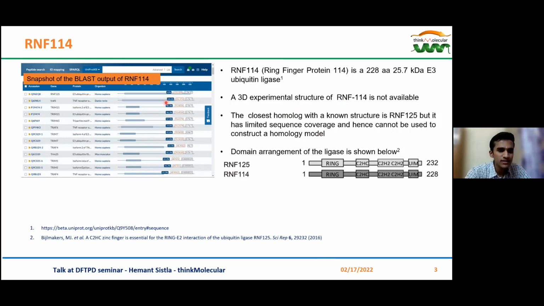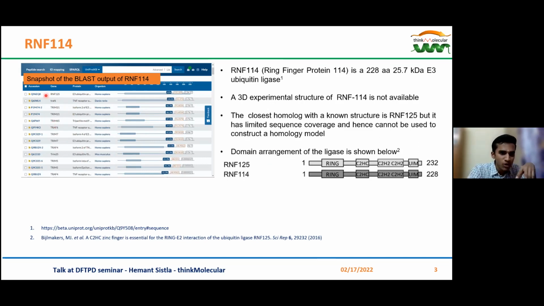This is the image of the BLAST output of RNF114. This bar here indicates the sequence identity of these various proteins with that of RNF114. As you can see, the sequence identity of many of these proteins with RNF114 is quite decent. But then the sequence overlap is poor. And therefore, these proteins cannot be used for building a homology model of RNF114.